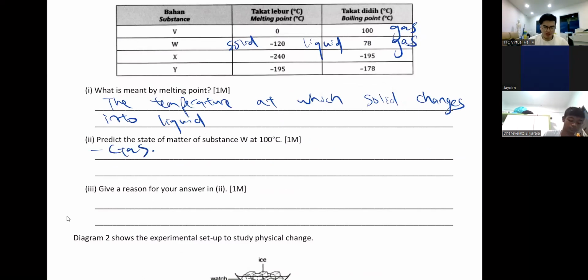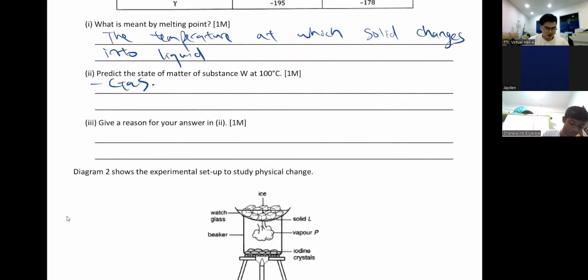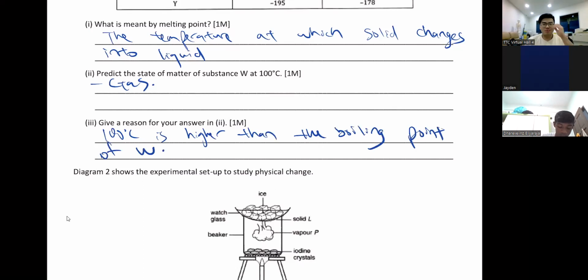Give a reason for your answer. Why is it a gas? Because 100 degrees is higher than the boiling point of W. When you're higher than boiling point, you turn into a gas. Just like your steam. Okay, guys, that's why don't mess with steam. Steam can be as hot.